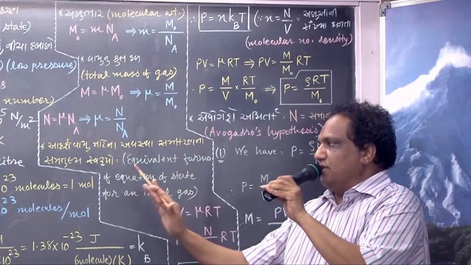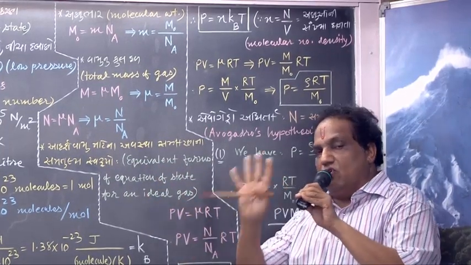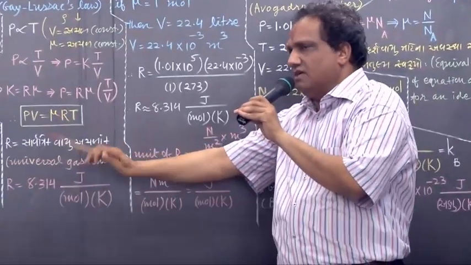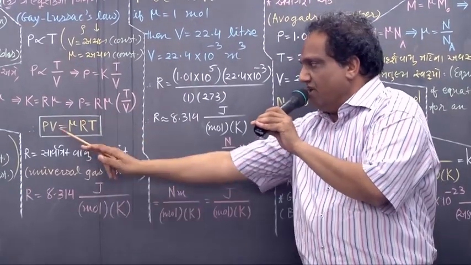And then let us obtain some equivalent forms of the equation of state for an ideal gas. There are 4 forms which we have to obtain one after another. First is this, the main format. Majority of the times we will write this equation in this format: PV equals mu RT.